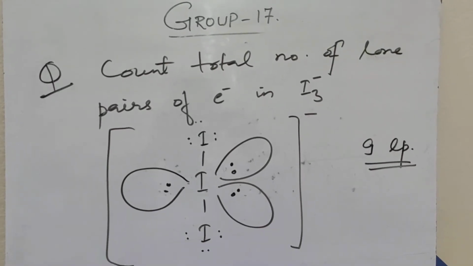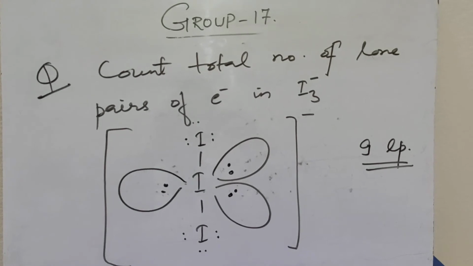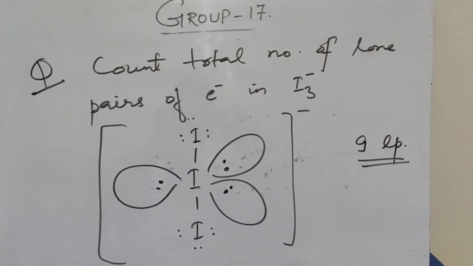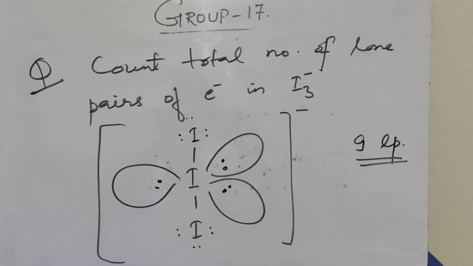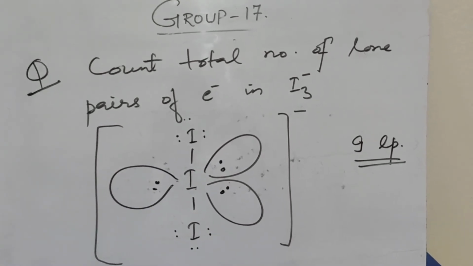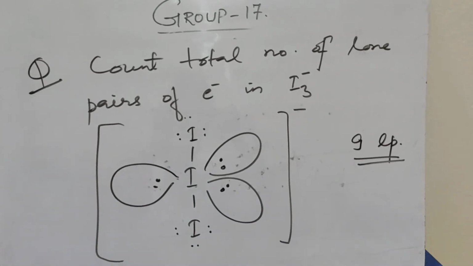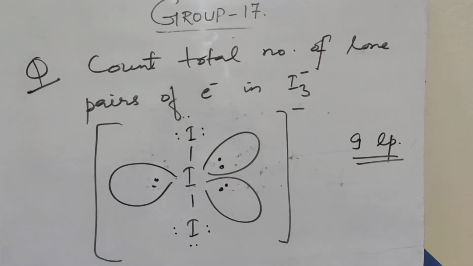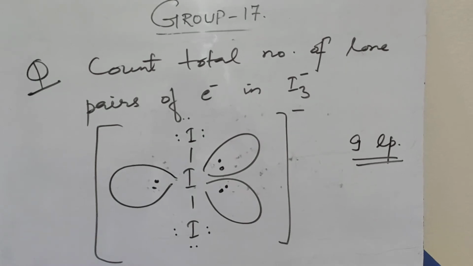Count the total number of lone pairs of electrons in I3 minus. If we see the structure of I3 minus, it has 3 lone pairs and 2 bond pairs. If we count the total number of lone pairs, we see that the central iodine has 3 lone pairs, whereas each extreme iodine also has 3 lone pairs. So the total lone pairs in this ion is 9.